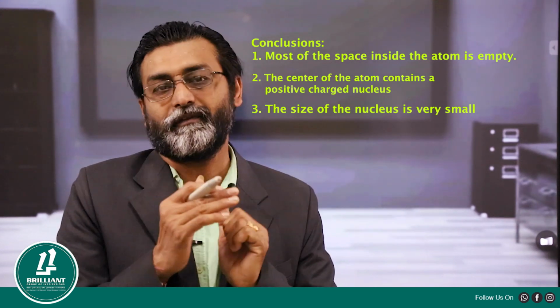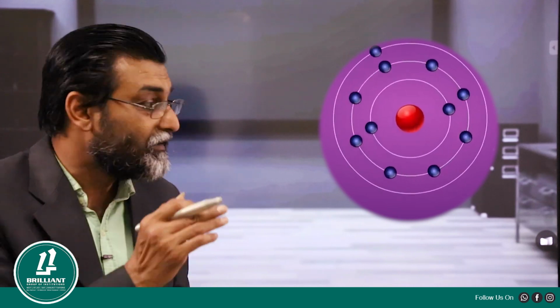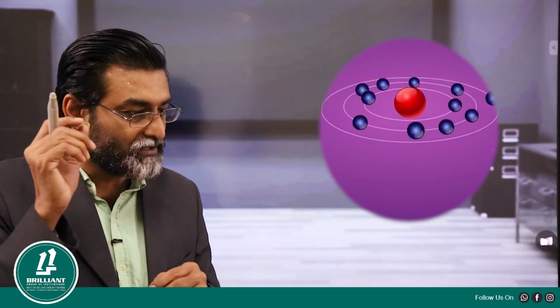Based on the observations and conclusions given by Rutherford, what would be the structure of an atom, or what could be the model of an atom? According to Rutherford, an atom has a positive charged nucleus in the center surrounded by negative charged electrons. And the second point is these electrons are revolving around the nucleus in various orbits. And the third one is the size of the nucleus is very small when compared to the size of the atom. So these are the three postulates given by Rutherford.